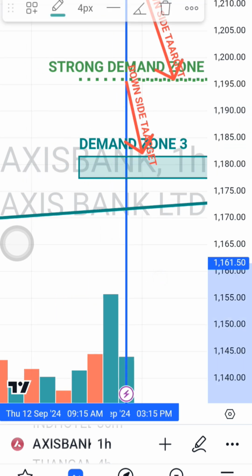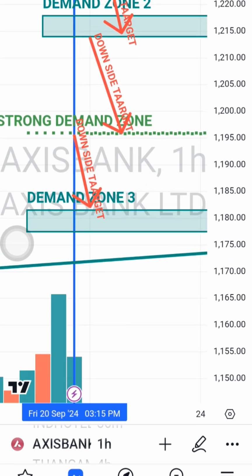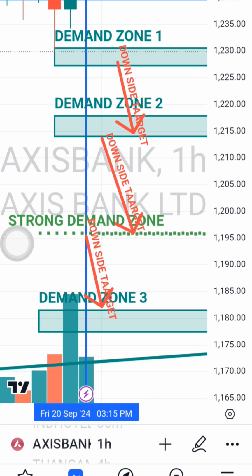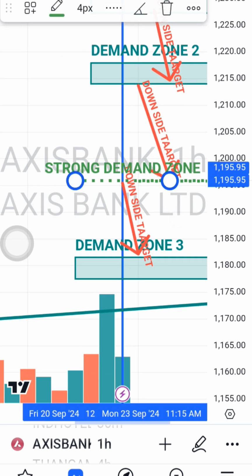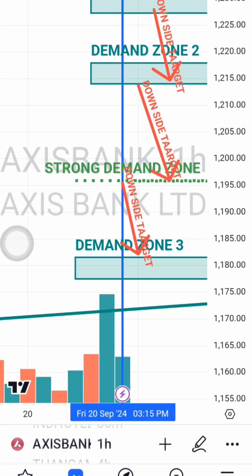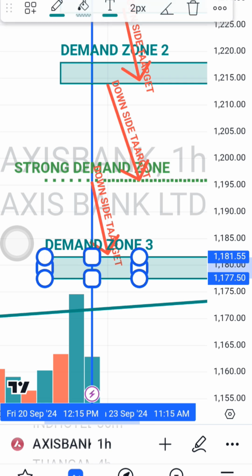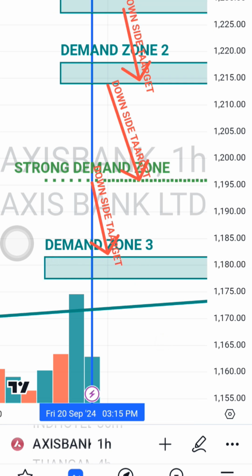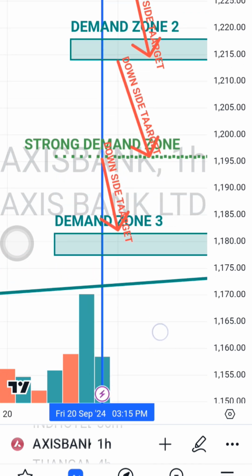And below there is a very strong one day uptrend line. You can see the green line, from where it will definitely bounce back. High risk investors can make an entry at the strong demand zone. How to make an entry and exit, I will explain later on at the end of the video. So these are all the downside targets. It's better if you take entry at the nearby two demand zones when there is a bounce back. I will explain later on. Now we will see the upside targets.